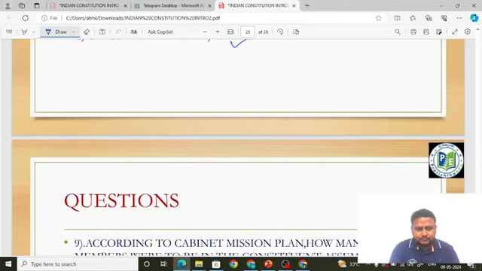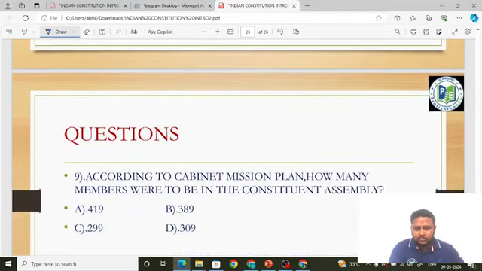Next, friends. Next question. According to the Cabinet Mission Plan, how many members were to be in the Constituent Assembly? The Cabinet Mission Plan also told how many members should be in the Constituent Assembly. So according to the Cabinet Mission Plan, it was how many? Not 309, it was 389. Ultimately, how many joined? It was 208. But the Cabinet Mission Plan said that there should be 389. This was to be divided between whom? Divided between British Indian provinces, princely states and British Commissionerate areas.